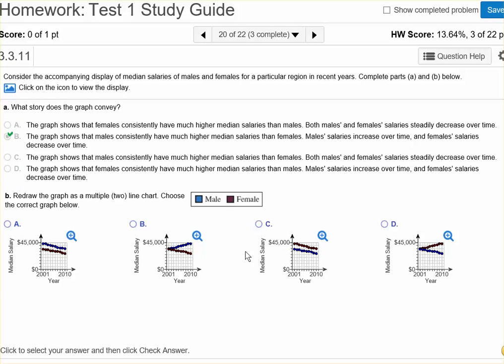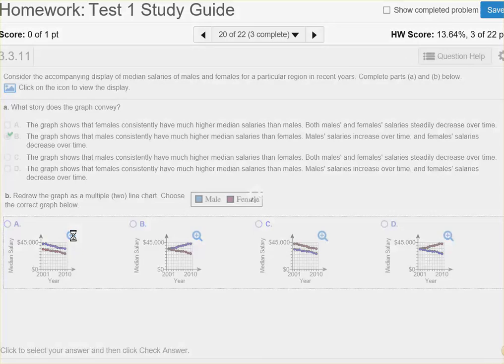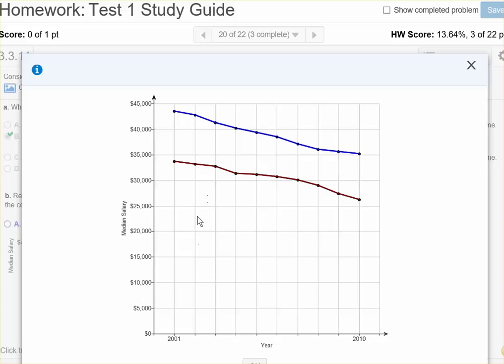Okay, so now it says redraw the graph as a multiple two-line chart. Choose the correct graph below. If we recall, the males are going up. Let's look at this one. The male salaries went up and the female salaries went down, and they kind of started at the same place.